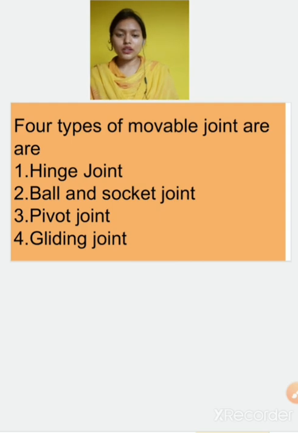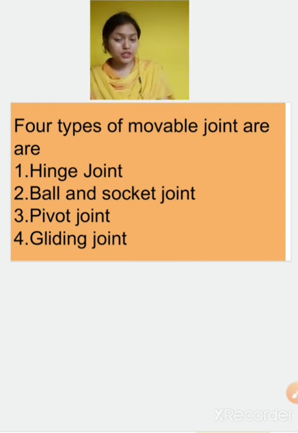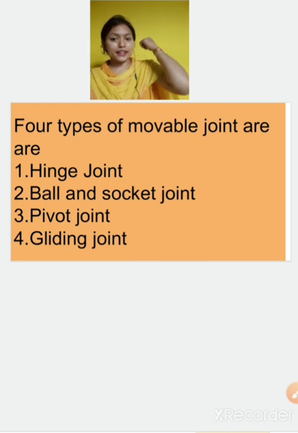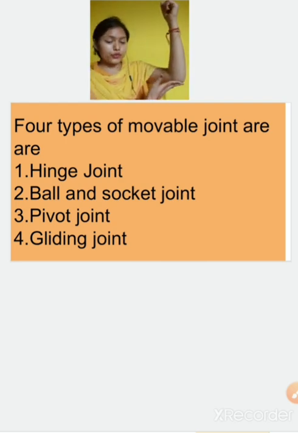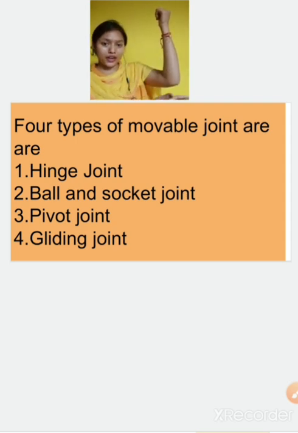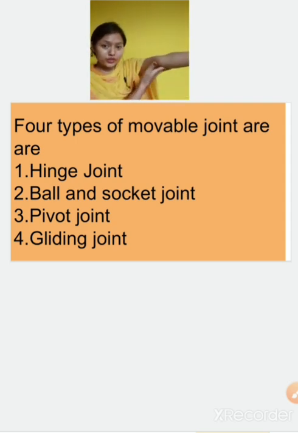That is the work of a hinge joint. It is present in our elbow. All of you do it like this. Now you can bend your hand like this, not more than this.